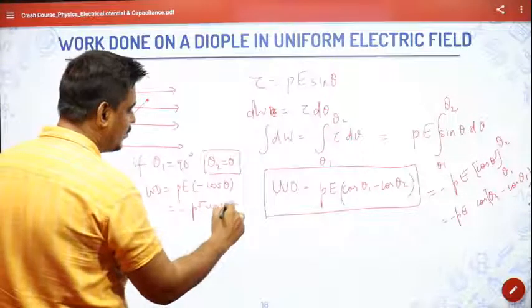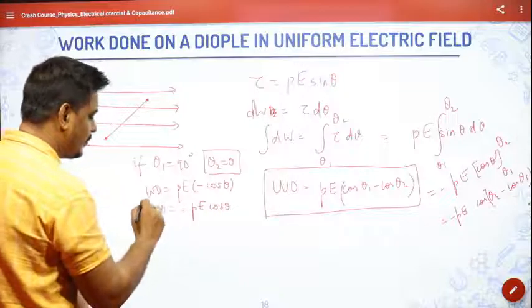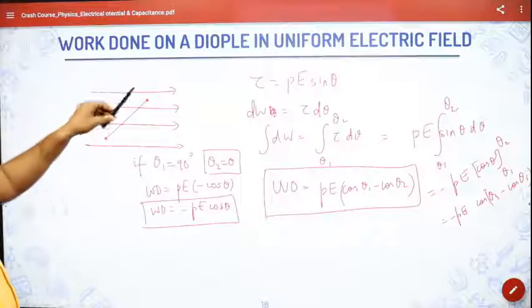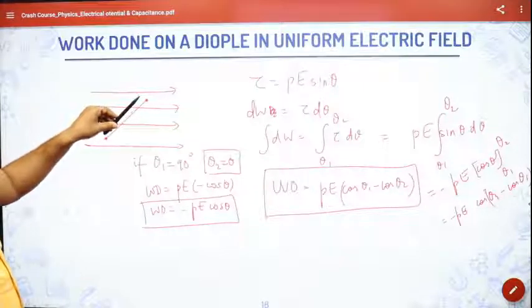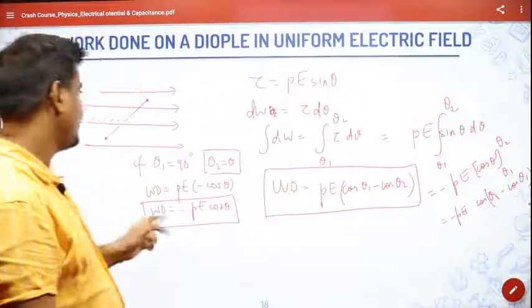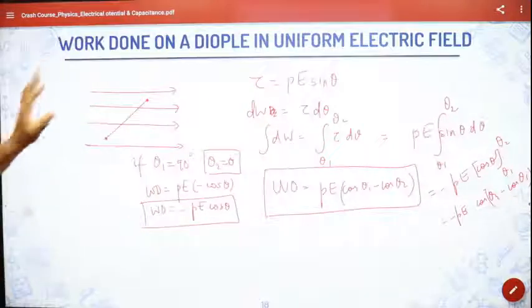So if you are trying to move a particular dipole from this position, that is 90 degrees, to some angle like this, then it will have the value minus PE cos theta. So I hope you're clear in the concept of work done.